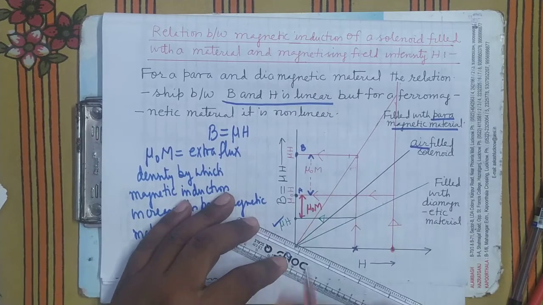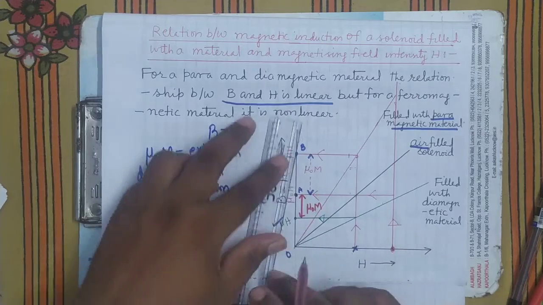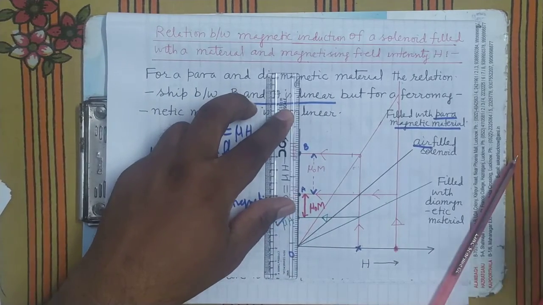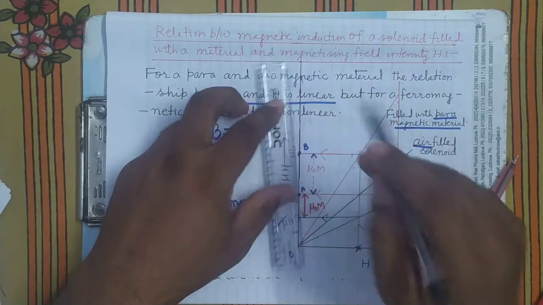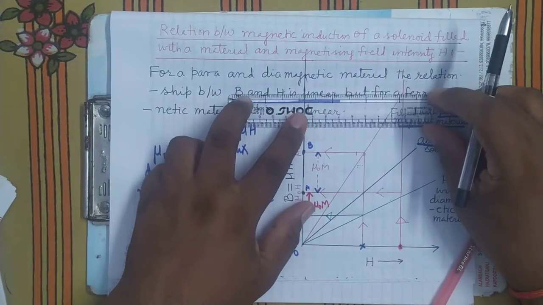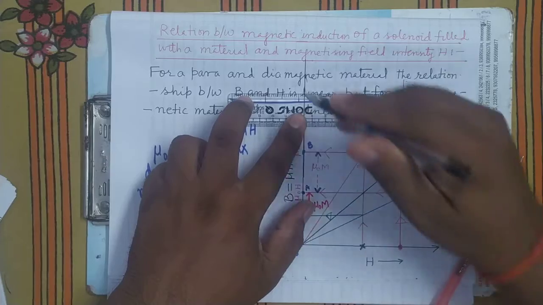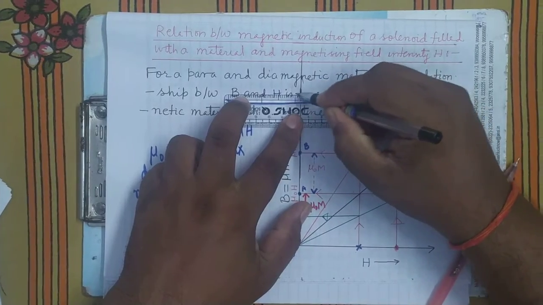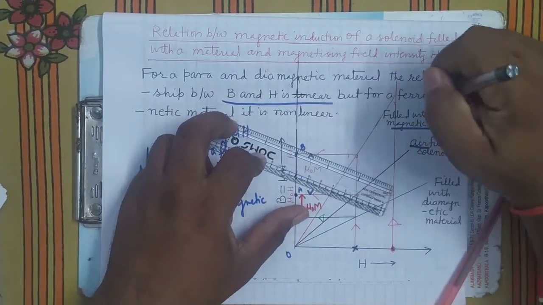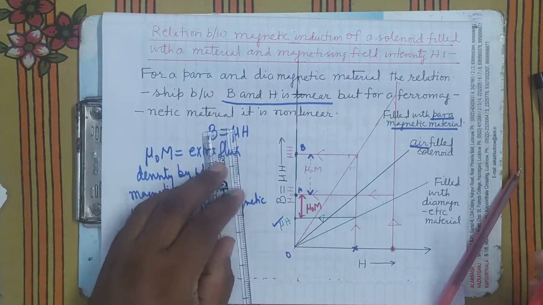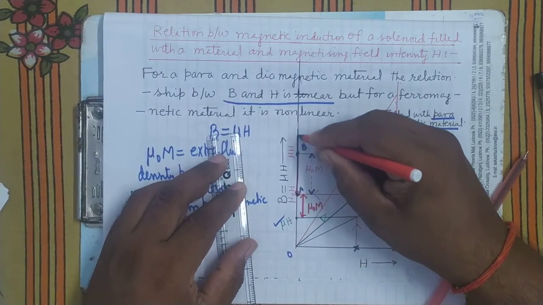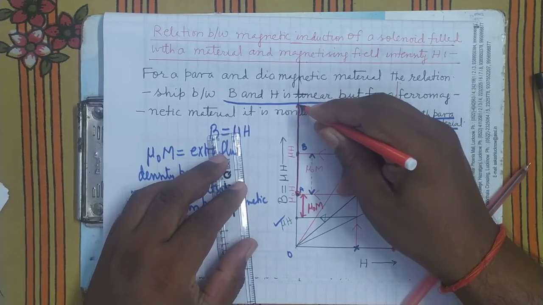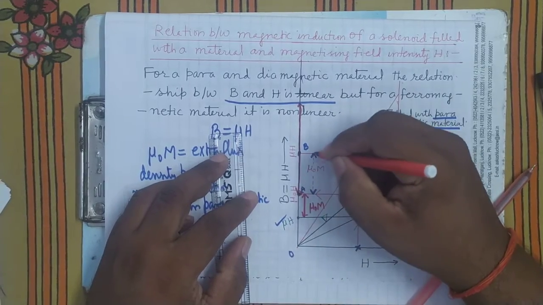It is this much, mu naught H. But in the paramagnetic material, what will happen? When you fill it with some paramagnetic material, it has become this value. I am not drawing the line. How much is the increase? From here to here. It has increased more than earlier.